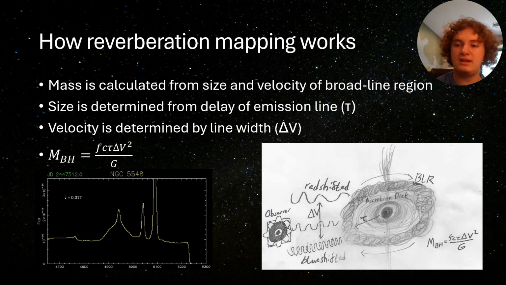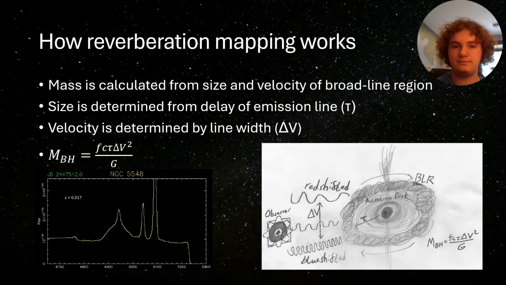So what we do is we measure the length of the delay between the emission lines and the continuum radiation. Then we calculate the width of the emission line being used, and these will stand for the size and velocity of the broadline region. To give the final mass, we'll plug it into a special formula. F times c times tau times the square of delta V, all over G, gives us our black hole mass in solar masses.